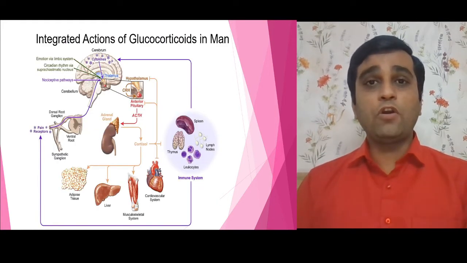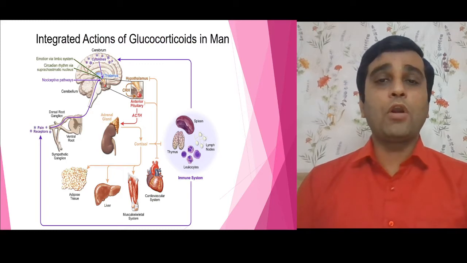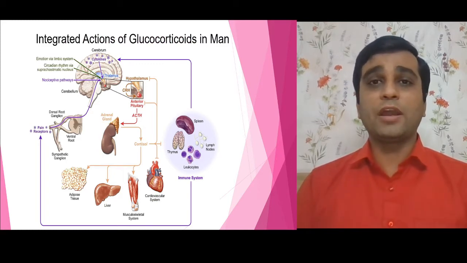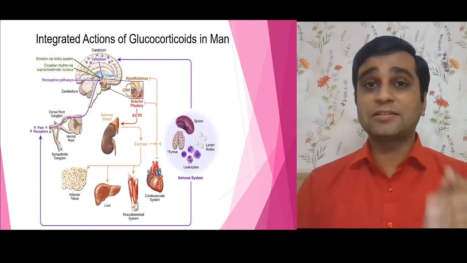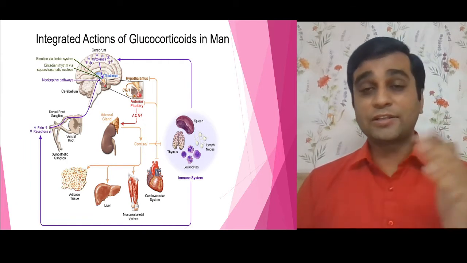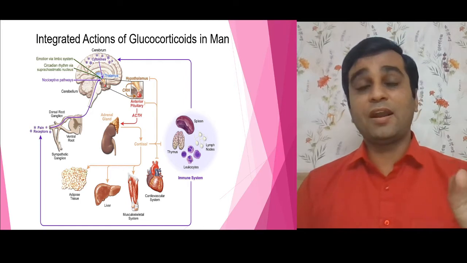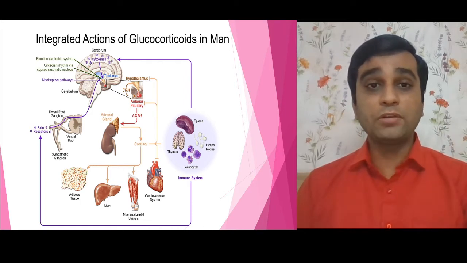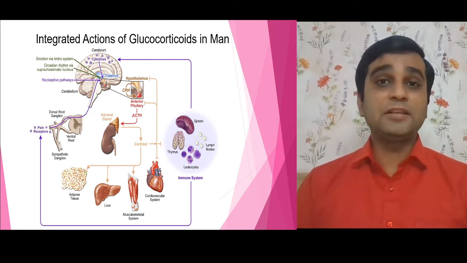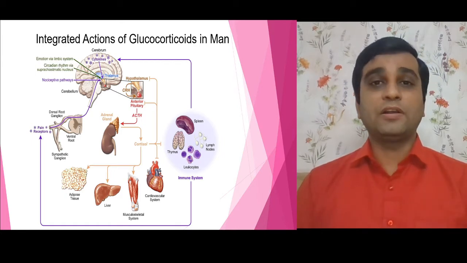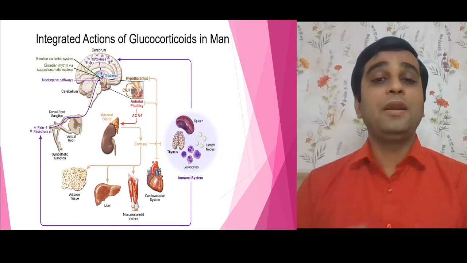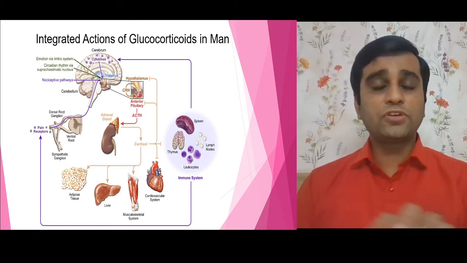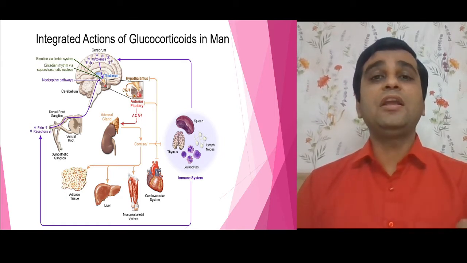Fine. If I talk about the integrated action of glucocorticoids in a living organism, it plays a very important role as far as the cardiovascular system is concerned, as far as the liver is concerned, as far as adipose tissue is concerned, because as I mentioned, it plays a very important role in metabolic aspects. If I talk about metabolism, of course carbohydrate, protein, and lipid come into the picture. So certain organs are definitely involved.